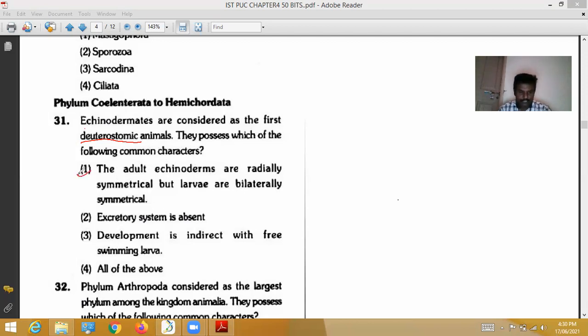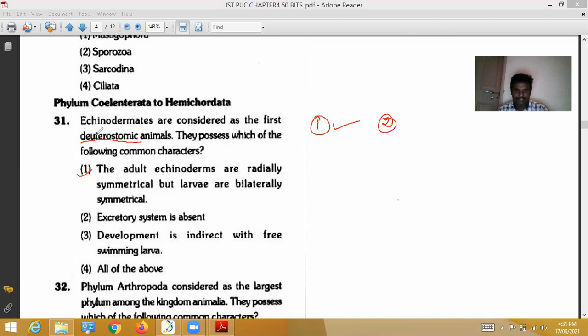The first one: the adult echinoderms are radially symmetrical. Radially symmetrical means the body can be divided into two equal halves, but the larva is bilaterally symmetrical. Adults are radially symmetrical. So option 1 is correct. Let's see option 2: excretory system is absent.